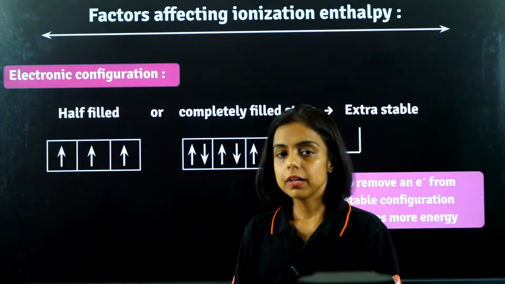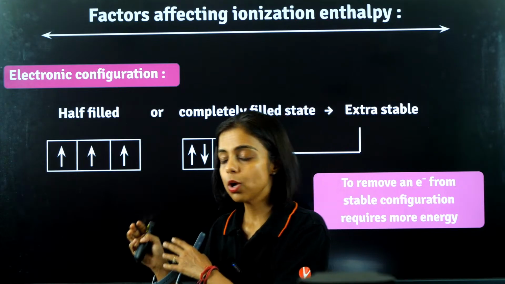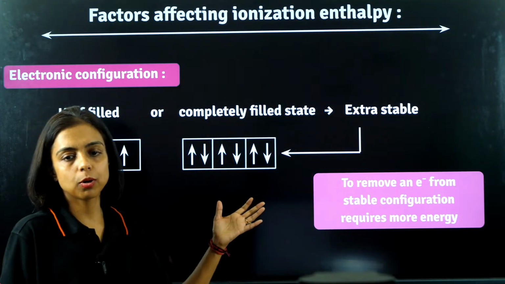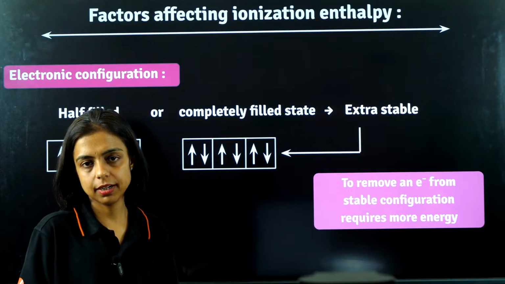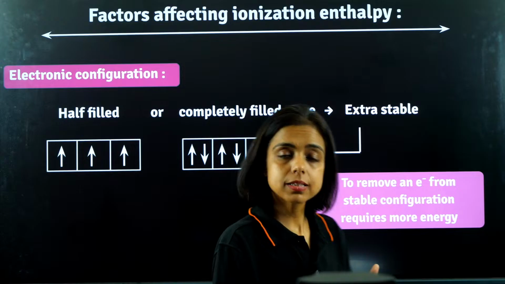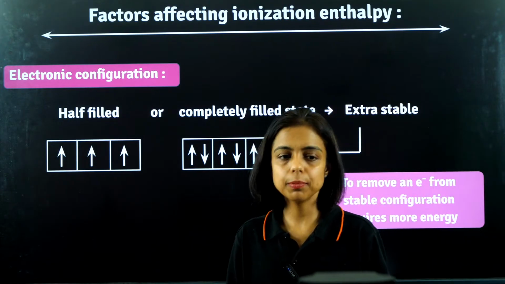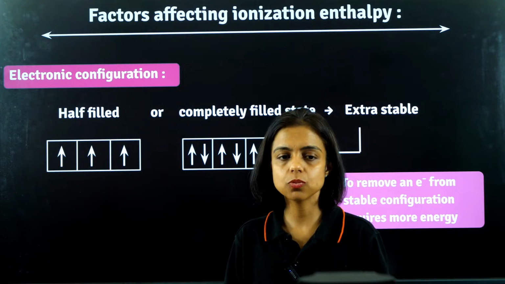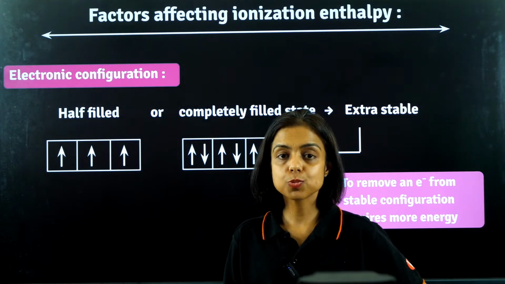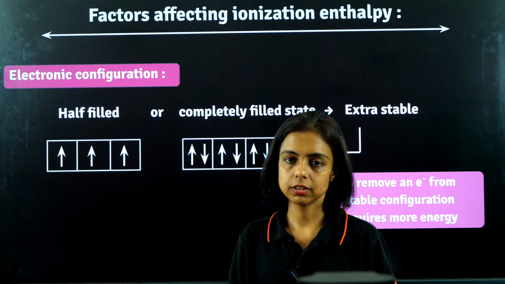You know the atoms which have half filled atomic orbitals or fully filled atomic orbitals, they are stable, right? Yes, half filled and fully filled atomic orbitals, they are stable. So of course the atom, if it has a stable configuration, common sense says it doesn't want to spoil its configuration by losing or by gaining electrons, right?